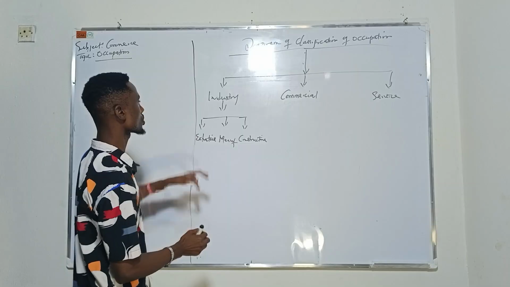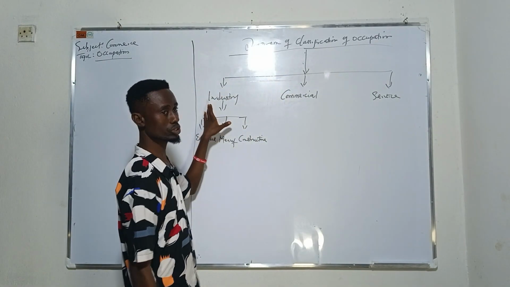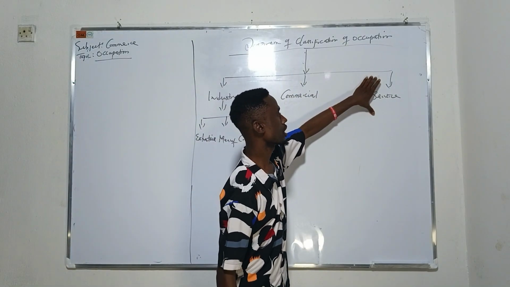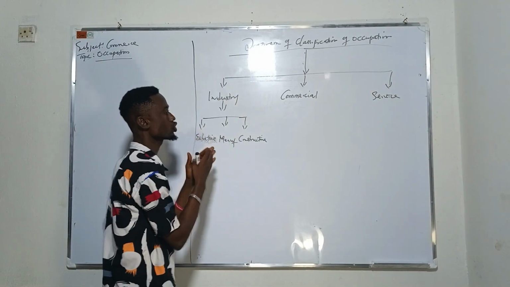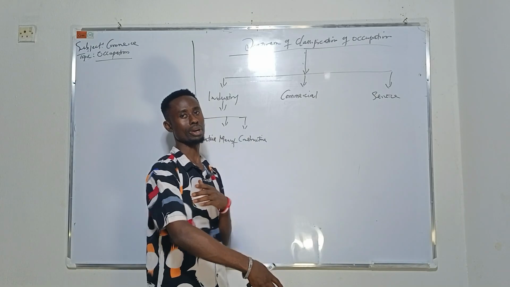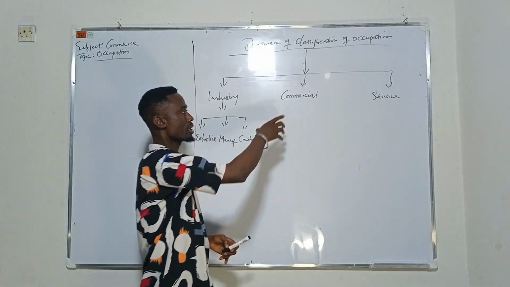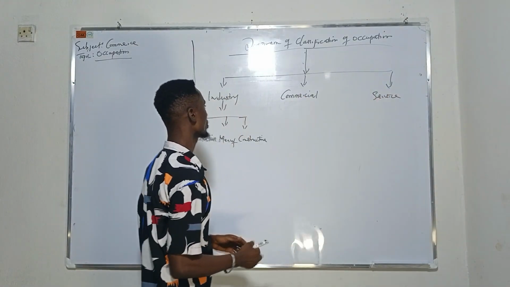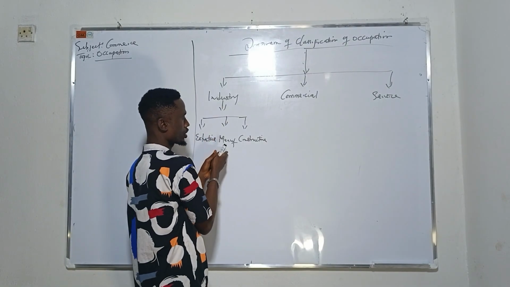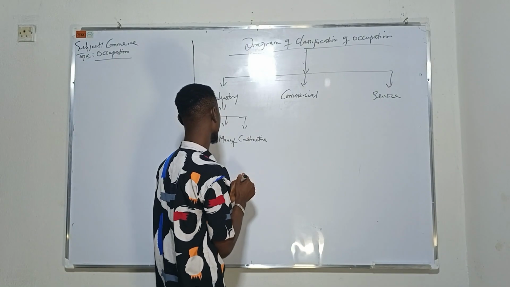So you see the diagram of occupation. Occupation is classified into three: the industrial occupation, the commercial occupation, and the service occupation. The industrial occupation has to do with production or manufacturing something. Under the industrial occupation, we have the extractive industry, the manufacturing industry, then the construction or constructive industry.